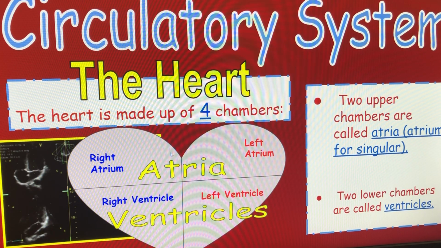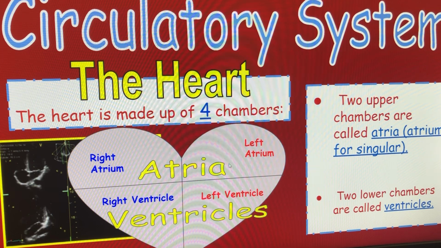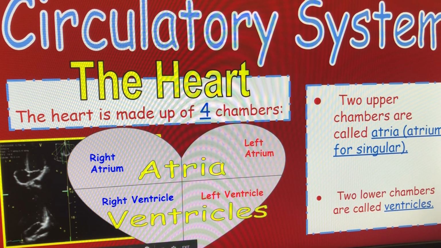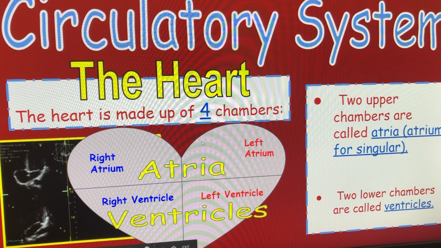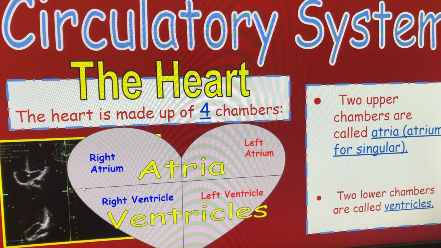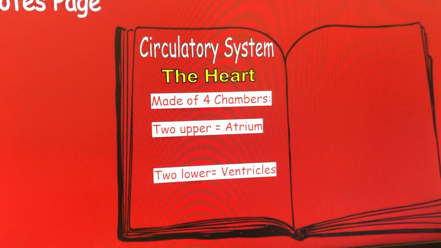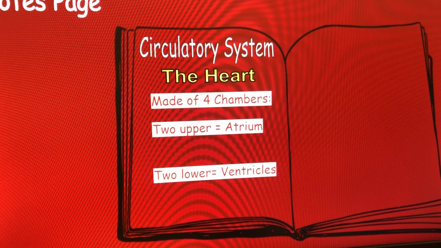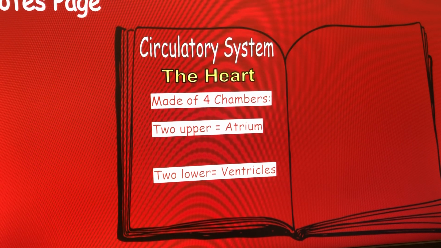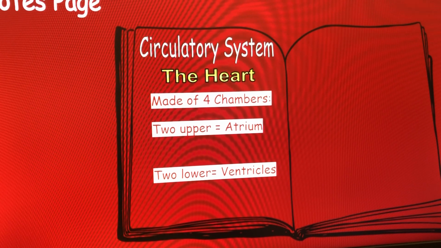Remember, it's always opposite of your right and left side because you are actually looking at a different person's heart, somebody that would be across from you. So that's why this side is the right side and this side is the left side. If a doctor is taking a look at a patient and the patient is lying down, this would be their right side and this would be their left side. Okay, so you will enter some notes in. Say the heart is made up of 4 chambers, 2 upper equal the atrium, 2 lower equal ventricles.